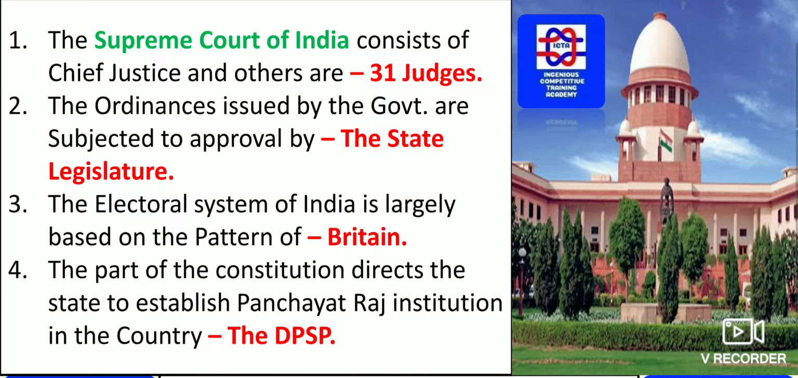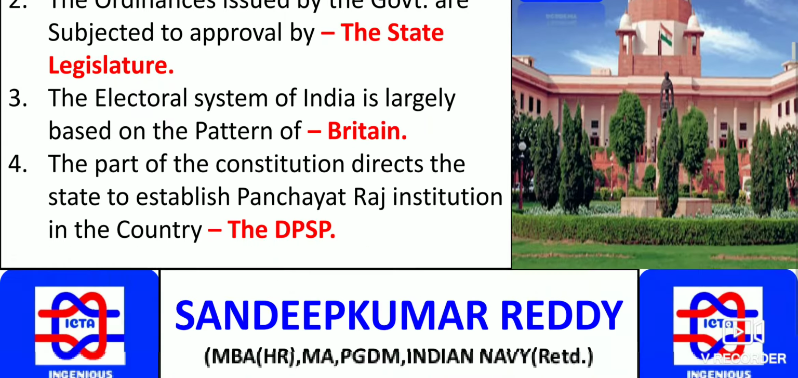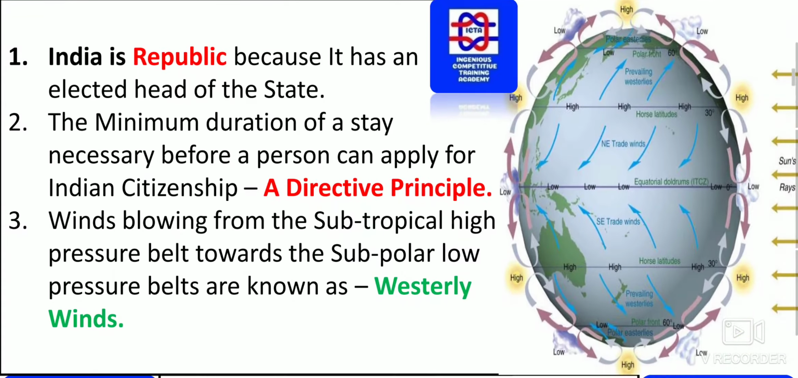The part of the constitution that directs the state to establish Panchayati Raj institutions in the country is the DPSP. As you can see from this, the Panchayati Raj institution in the country has been established from the DPSP, that is, the directive principles of state policy.